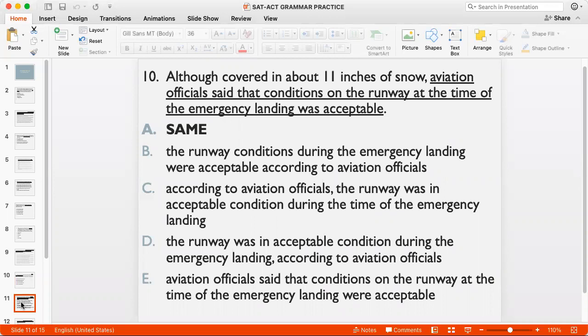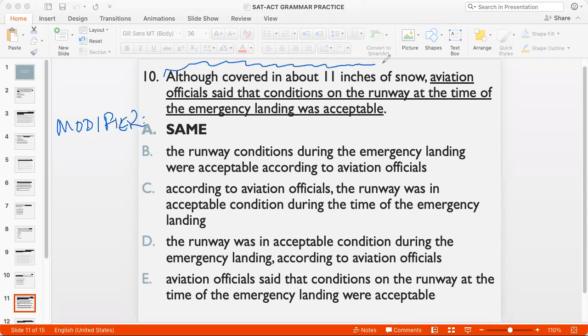Although covered in about 11 inches of snow, aviation officials said the conditions on the runway at the time of the emergency landing was acceptable. Okay, so this is what is called a modifier error. Why? Because when I say although covered in about 11 inches of snow, I'm referring to the runway, right? And so the part after the comma should start with the runway. If I start with aviation officials, it will make it seem that they were covered in 11 inches of snow, and that makes no sense, right? So any option that does not have the runway as the subject will be eliminated.